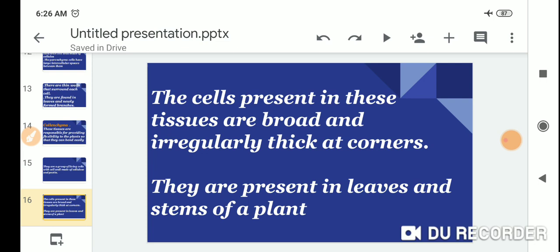The cells present in these tissues are broad and irregularly thick at the corners. They are present in the leaves and stems of a plant.